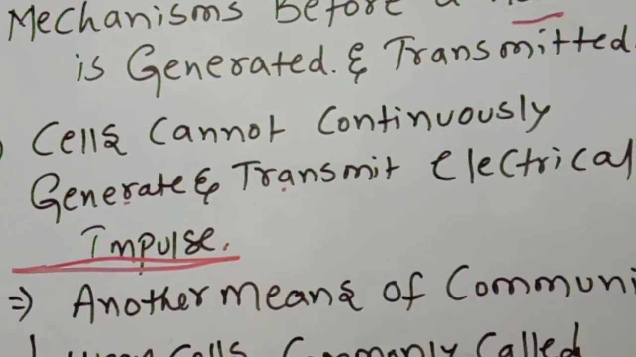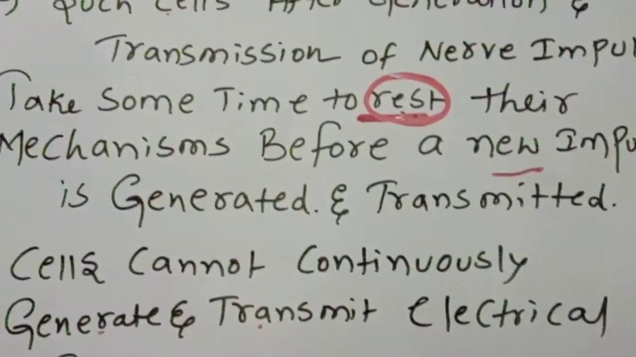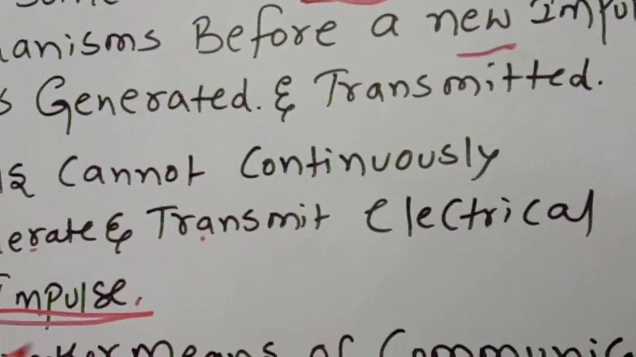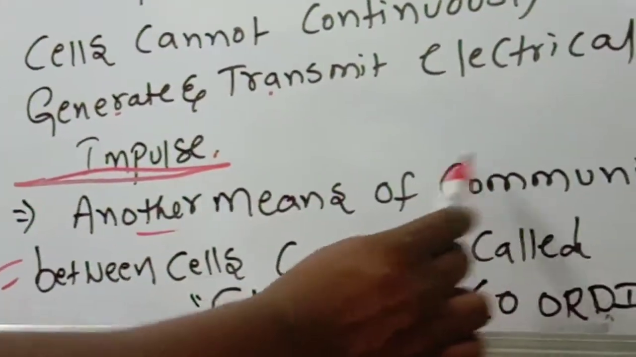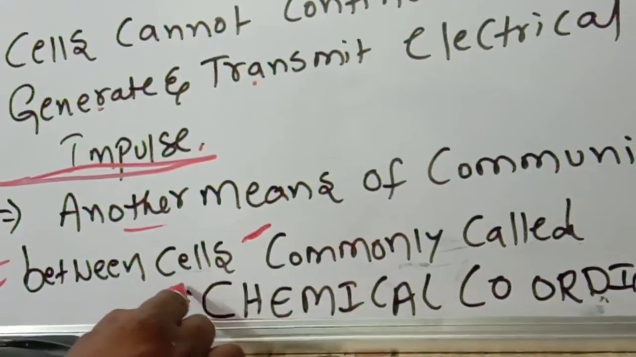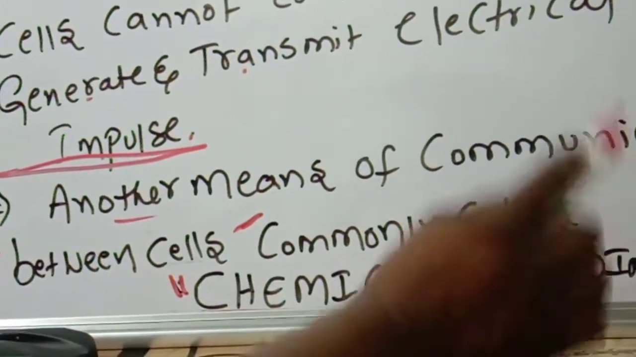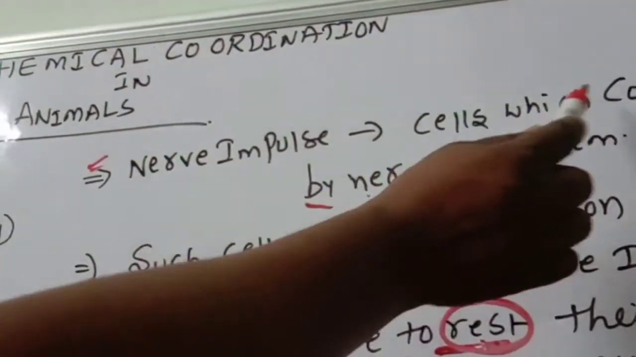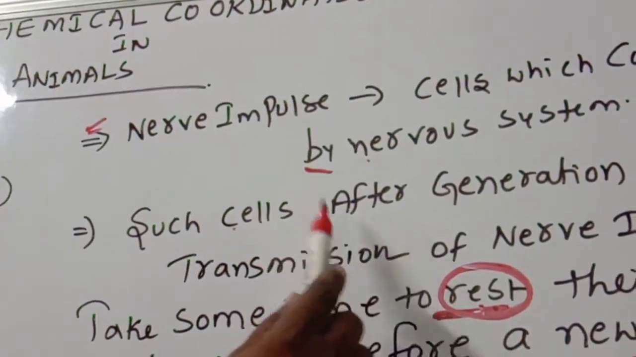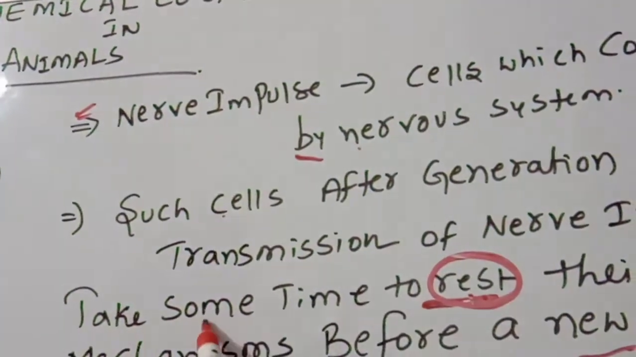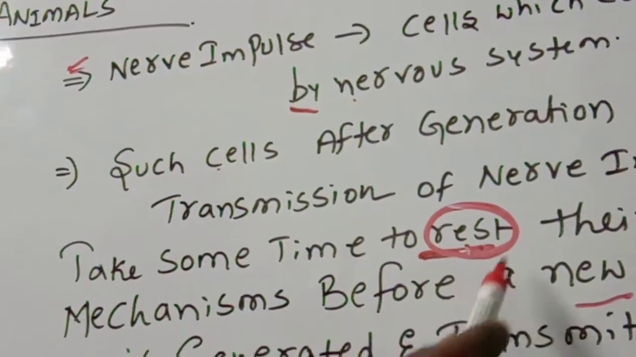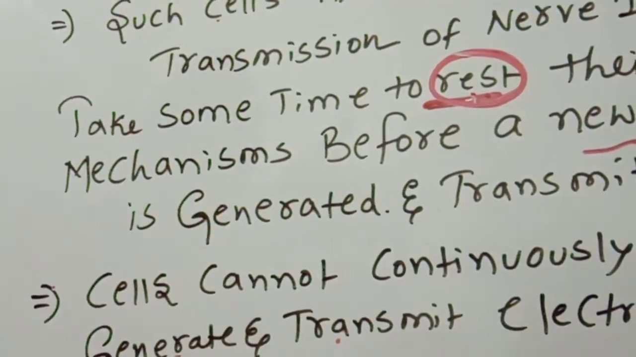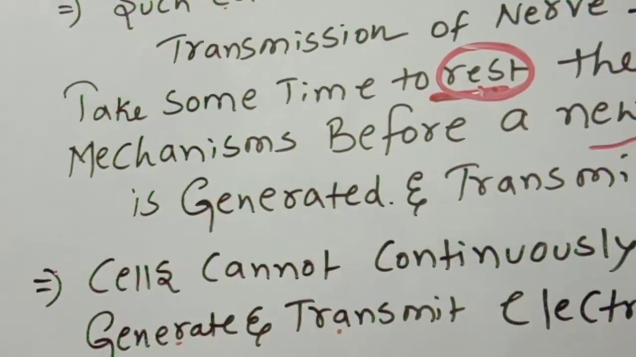Otherwise, problems will come. So in the resting stage of the cells connected by the nervous system, another means of communication between cells is there. That is what we call the chemical coordination system. Do you understand my point or not? After transmission the cells take some time to rest before a new impulse is generated. At the time of rest, who will communicate and coordinate? That is the point we have to remember.